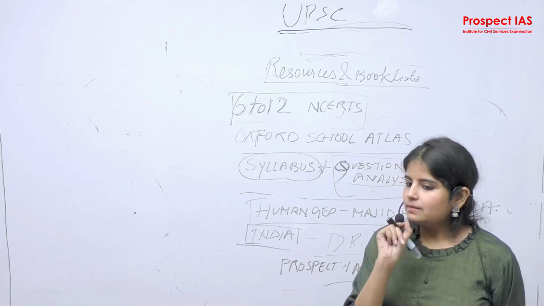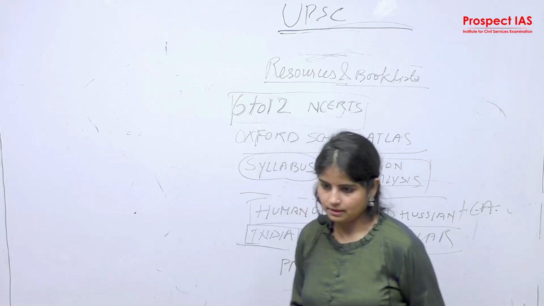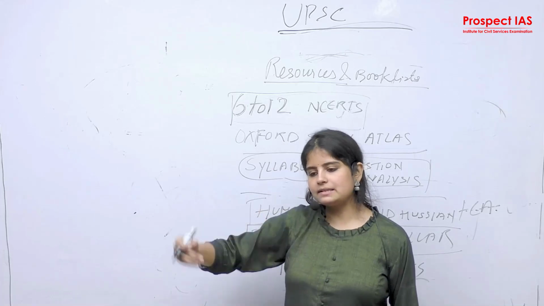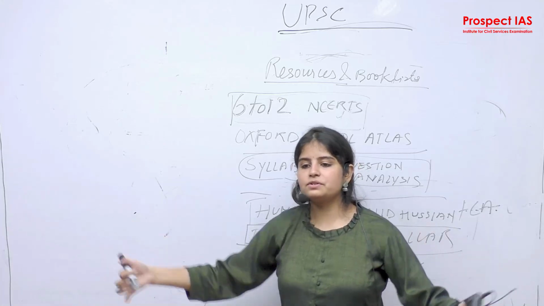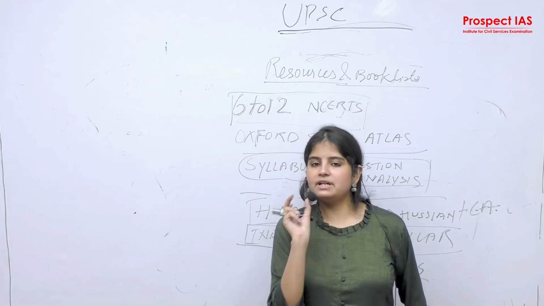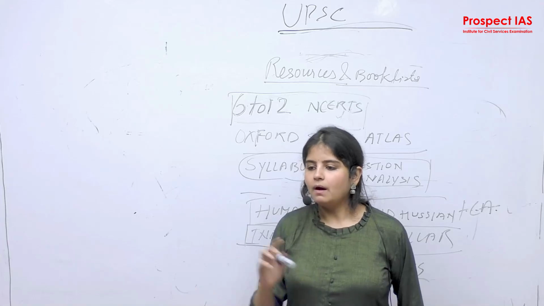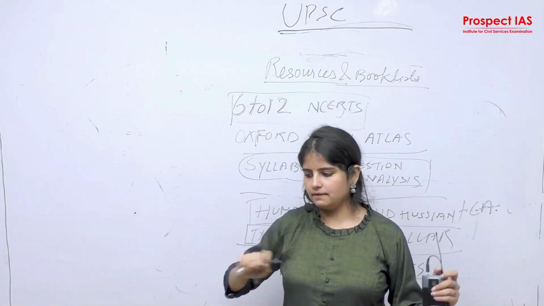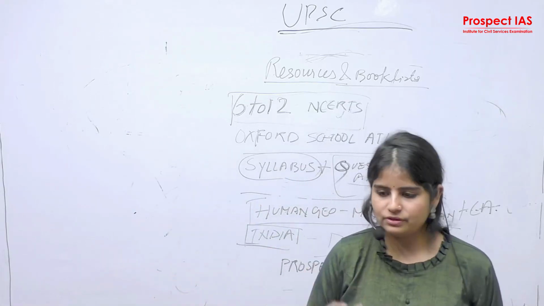UPSC is not going to ask you only about the political crisis. UPSC can ask you about the passes. UPSC can ask you about the graveyards of Afghanistan. UPSC can ask you about the economic intervention that the Taliban is going to take. What are the agriculture divisions of Afghanistan? So you need to be this dynamic. If you have picked up one specific location, your study of the maps and their other dimensions and divisions is like this only: where it is touching polity, where it is touching economy, where it is touching environment and geography itself.